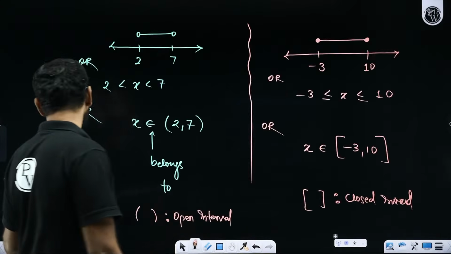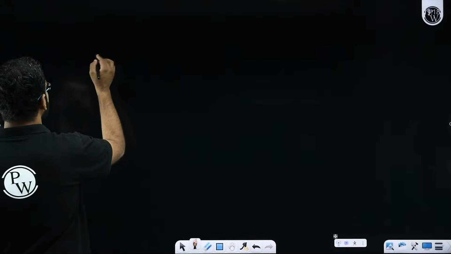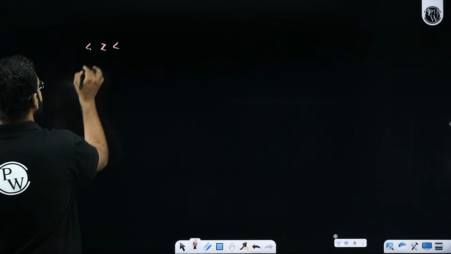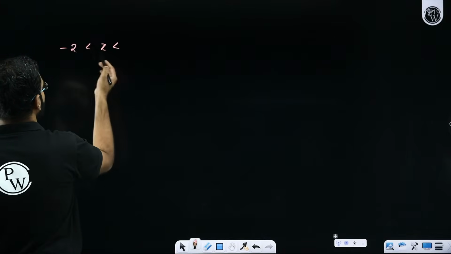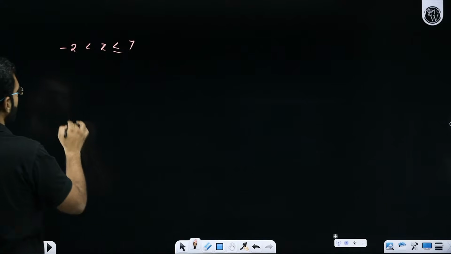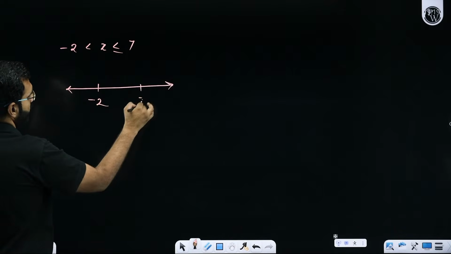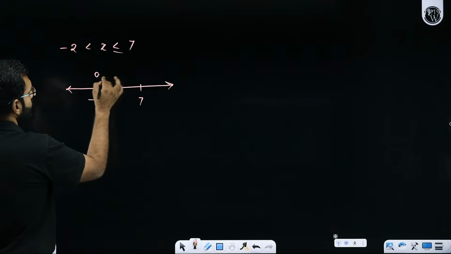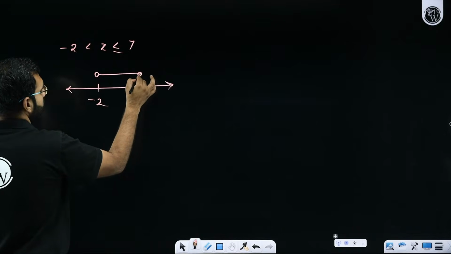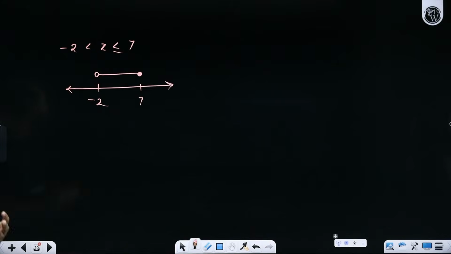Which things, students? Let's say I give you another scenario where I say that x is a number which takes all the values from -2 to 7. So on the number scale, how will I plot it? I'll say x is a number from -2 to 7, -2 excluded, 7 included. Now you tell me how will you write it in the interval form.